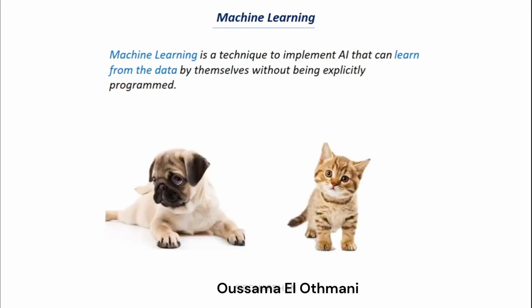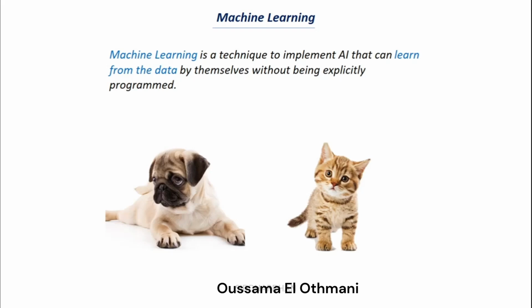We want a machine to see an image and recognize whether the image represents a dog or cat. This is the goal for the system we are building. Now in machine learning, we will make the machine learning model learn from the data. Here the data will be several images of dogs and cats. We will feed these images to our model, and with the help of these images it tries to find patterns. When you give a new image, it can recognize whether the image represents a dog or cat. So this is how machine learning works. It basically learns from the data.